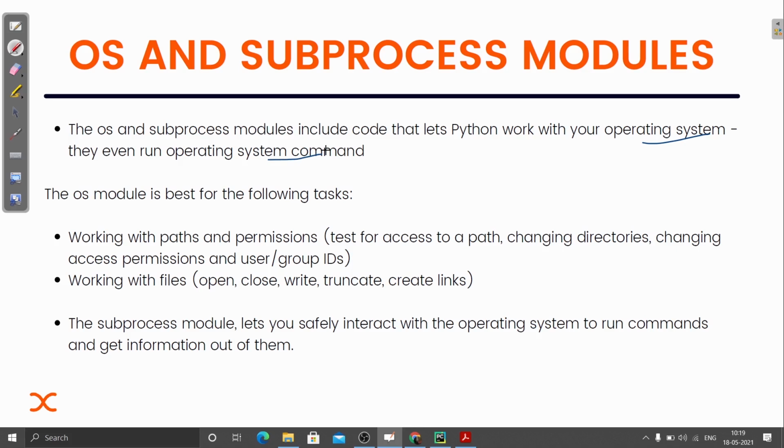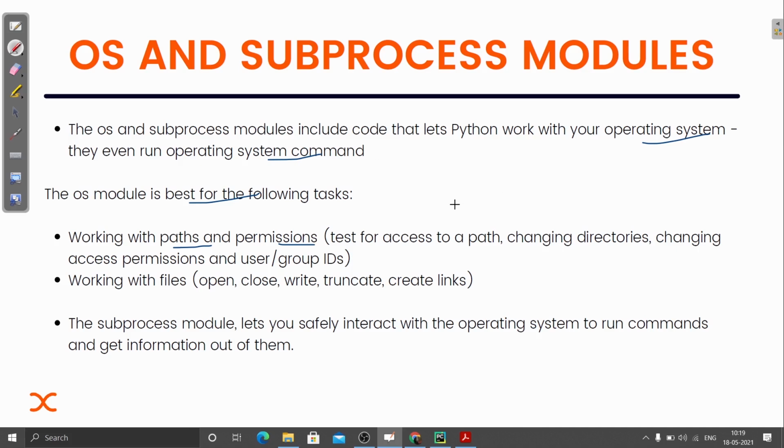Okay, so we can actually use the command line prompt of our operating system, and we can work with it. The OS module is best for the following task: working with paths and permissions. Suppose we have this Python file, and we can actually modify the path.